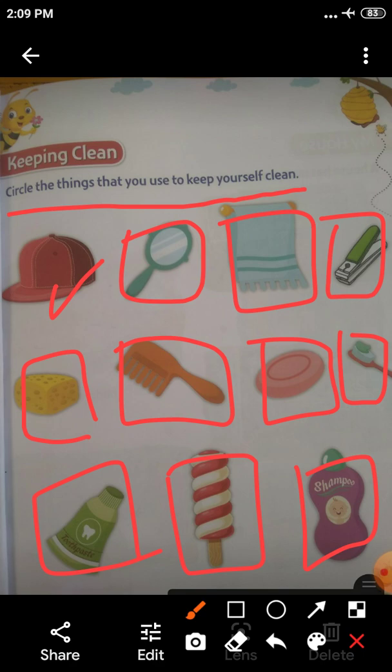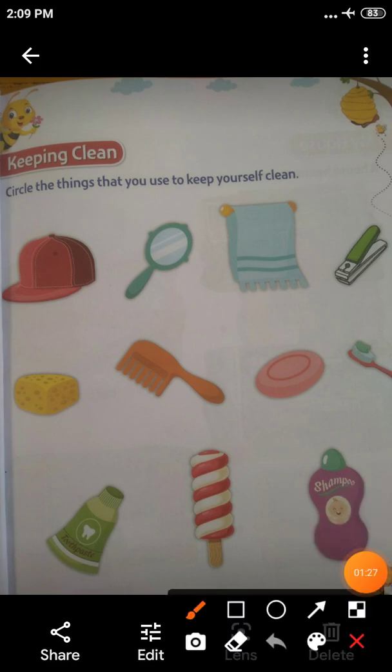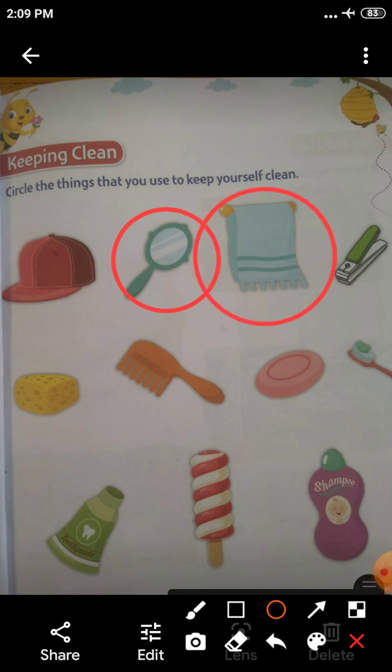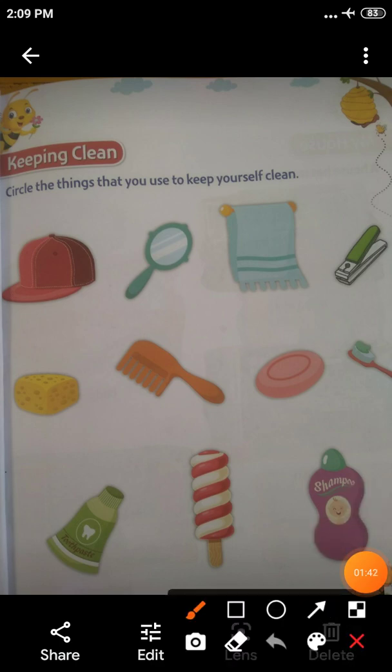Ninth one, toothpaste. Tenth, ice cream. Eleventh, shampoo. Okay, so many things are there. So you have to put the circle for your cleaning property. See, first one is hat. Hat is not a cleaning property. Okay, so you can skip.